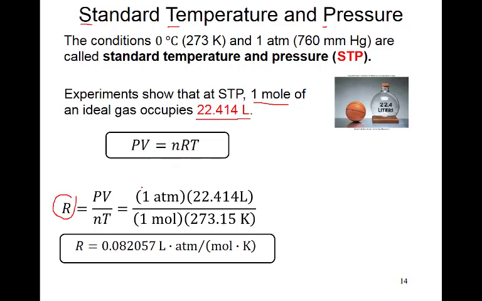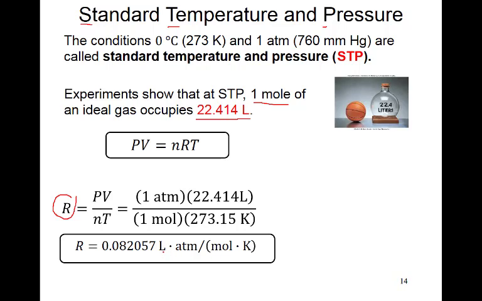If you solve these numbers, the answer will be 0.082057, which we say is 0.0821. The units will be liter, atmosphere, mole and Kelvin. Whenever you use the R in a problem, you have to use these units for all the calculation.